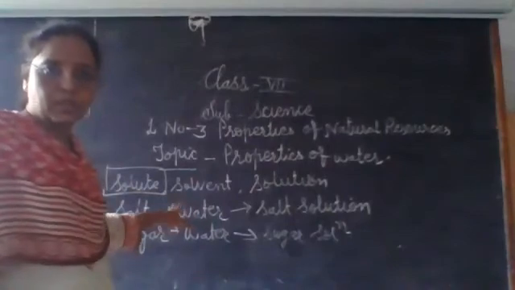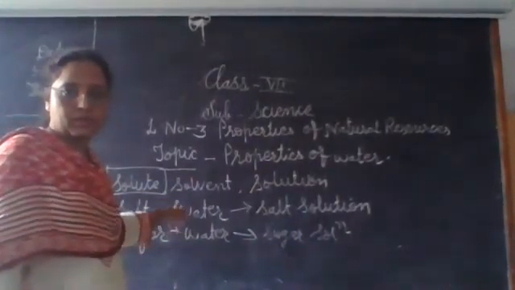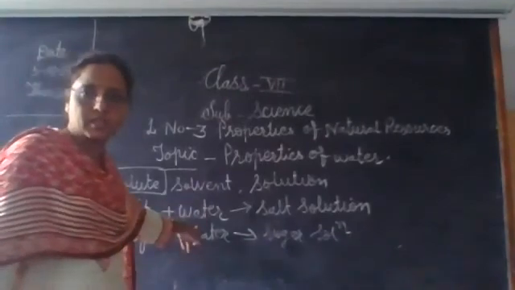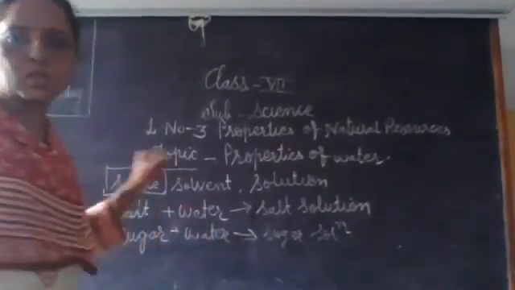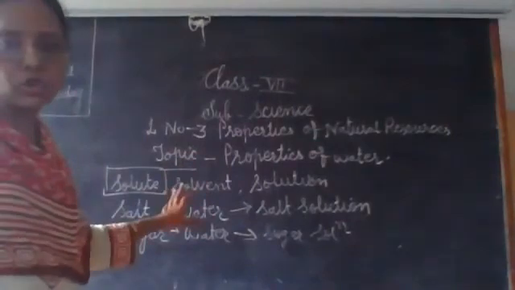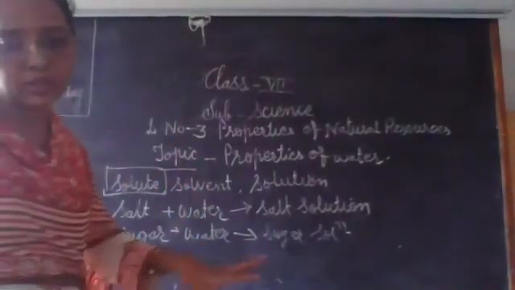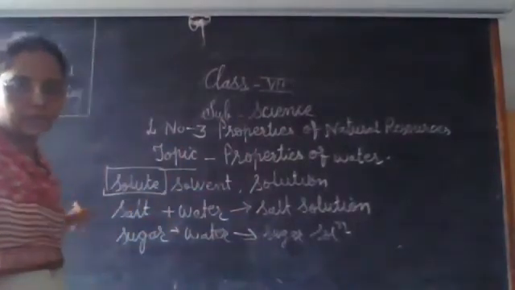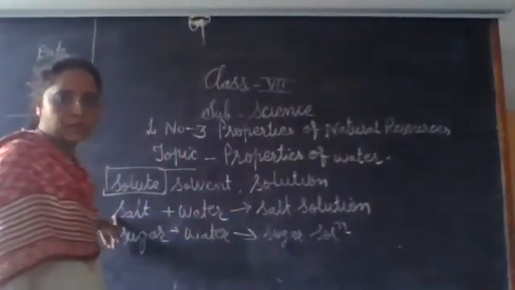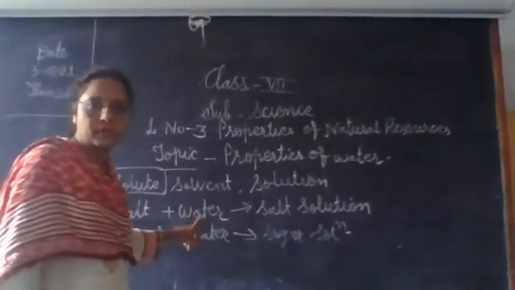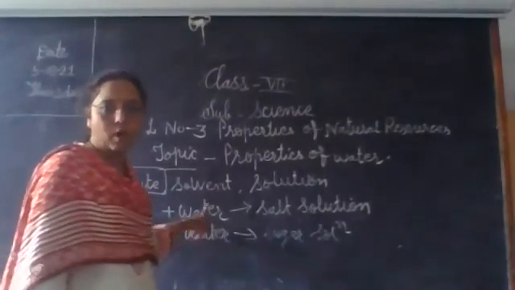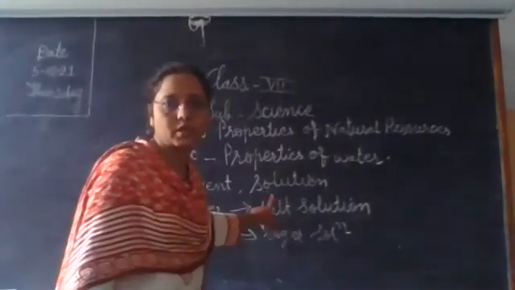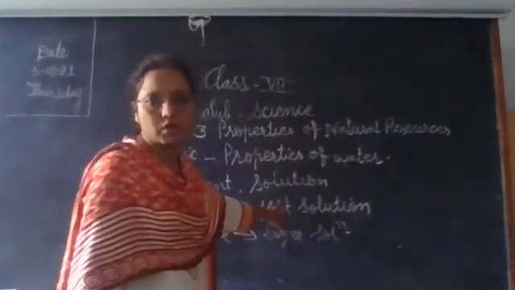The substance in which salt and sugar dissolve, that is a solvent. And solution means what we get when the solute dissolves in a solvent. When the solute, salt, dissolves in this solvent, the water, what we get after that is the salt solution, sugar solution.